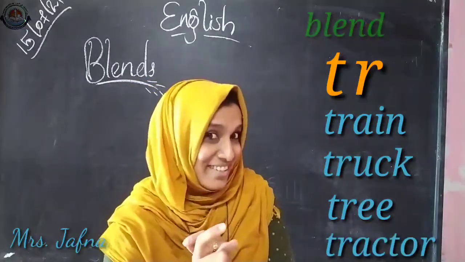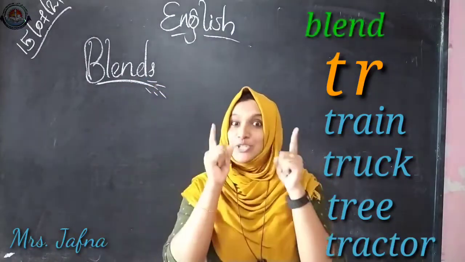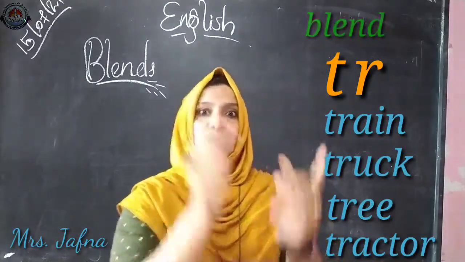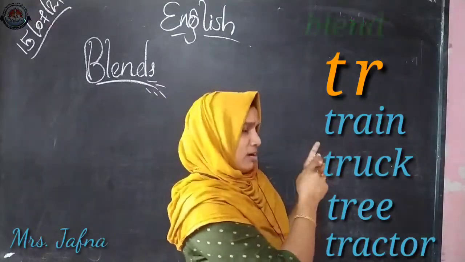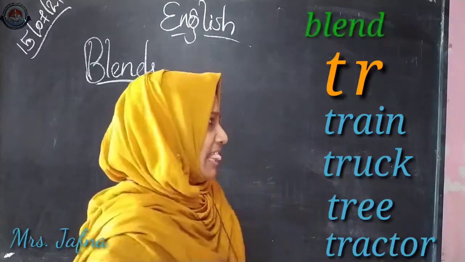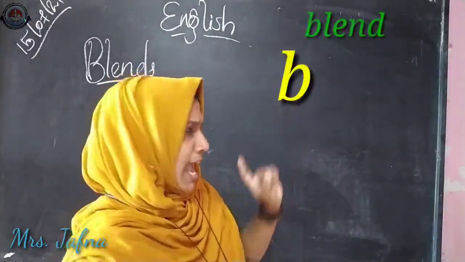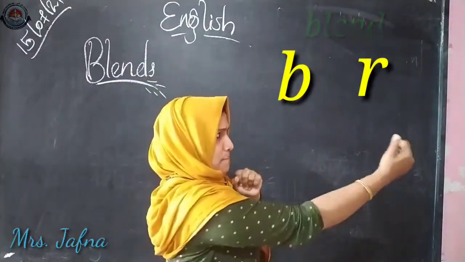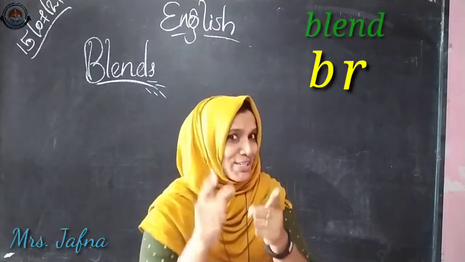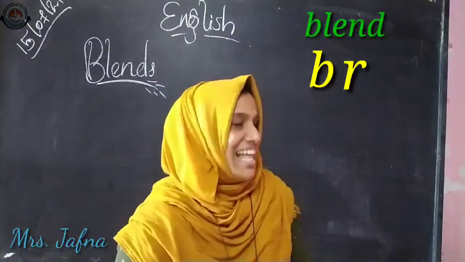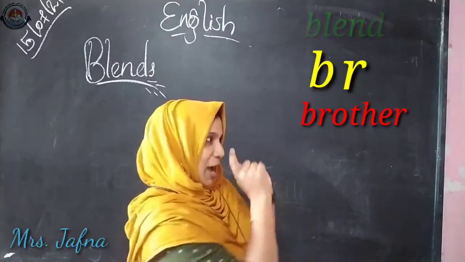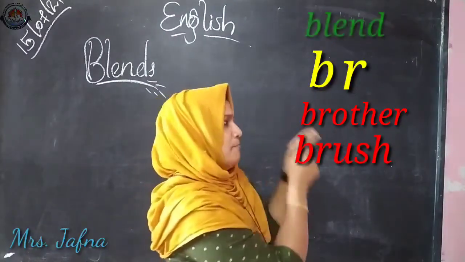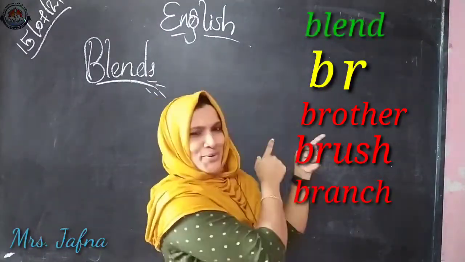A blend is two letters that begin words. Each letter sounds we can hear, like B says B and R says R. Blend them together and you get br, like in brother, brush, branch and broom.